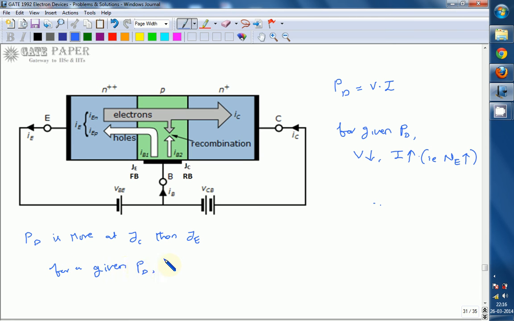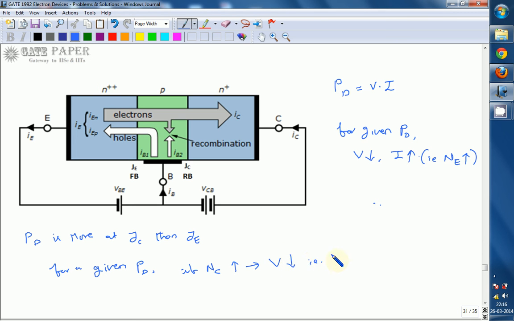If collector doping concentration increases, then the current flowing through it increases. That implies breakdown occurs and voltage reduces.